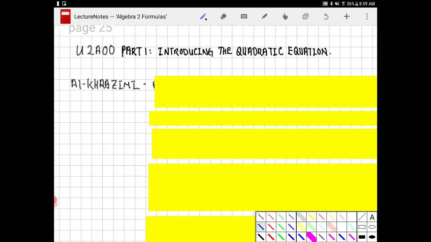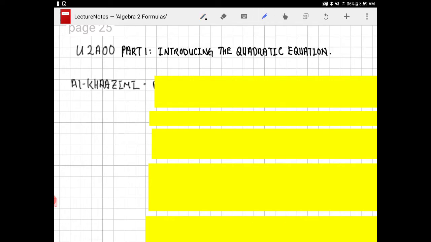So I want to apologize if I am pronouncing this name incorrectly. This gentleman by the name of Al-Khwarizmi was actually the father of algebra. He wrote the first book on algebra, as a matter of fact.